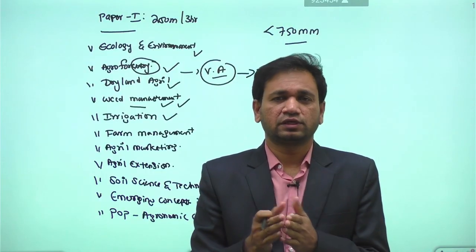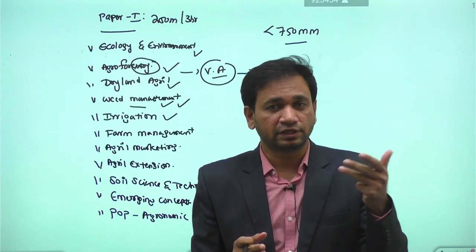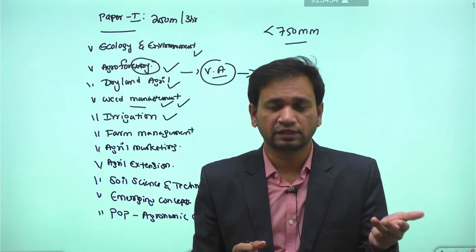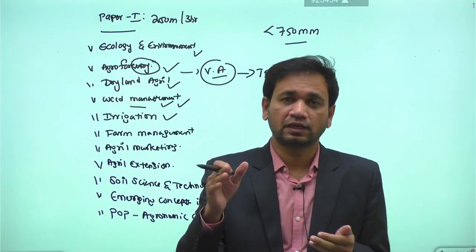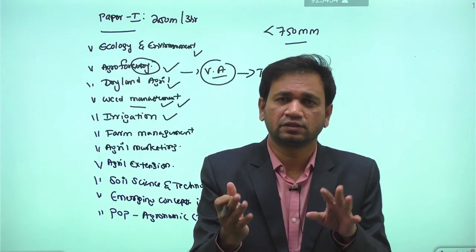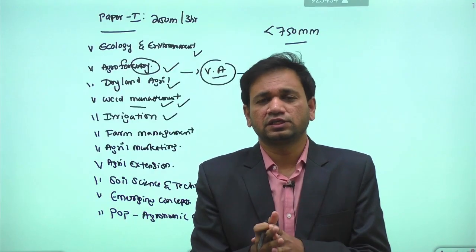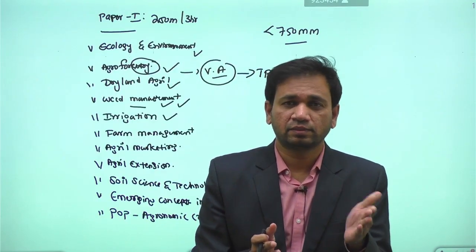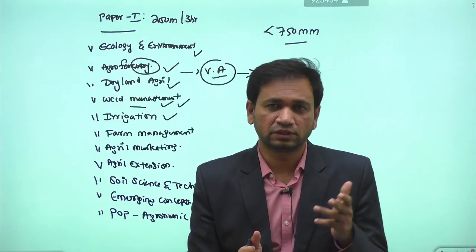Scheduling of irrigation can take place based on the critical stage approach, based on soil criteria, based on plant factors, based on the climatological approach. So there are different criteria we have for scheduling irrigation. That scheduling may vary from one crop to another crop, or even from one region to another region.